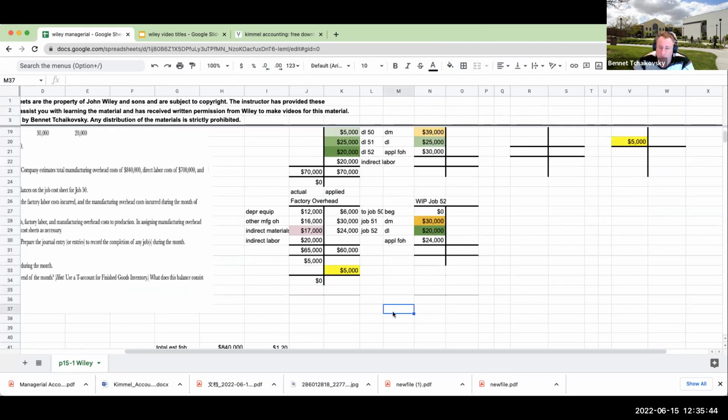How do I do the journal entry for this? This is typically a journal entry I would have you do. I would debit cost of goods sold and credit factory overhead, and this is basically to adjust for under applied factory overhead. I would typically do this as a very last step, but the way this question is worded, it's a little bit funky, so we're just going to do it like this. Account, date, account, debit, credit.